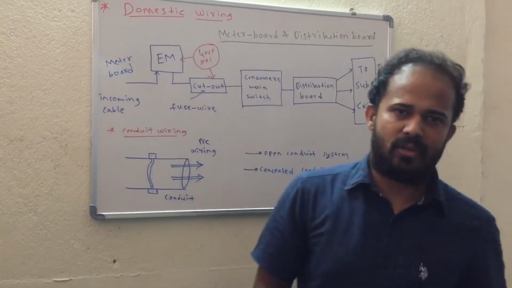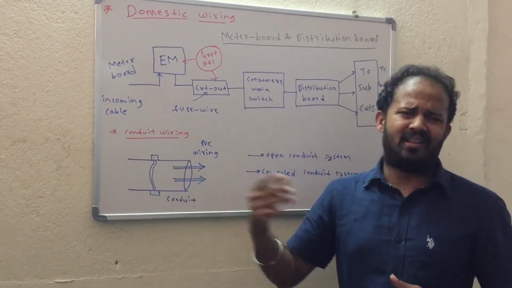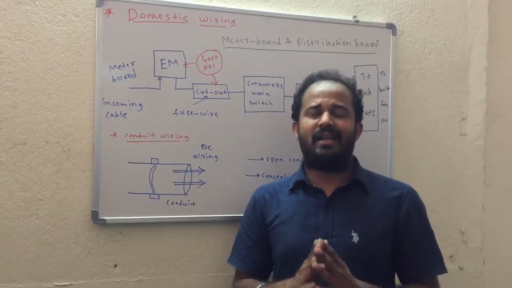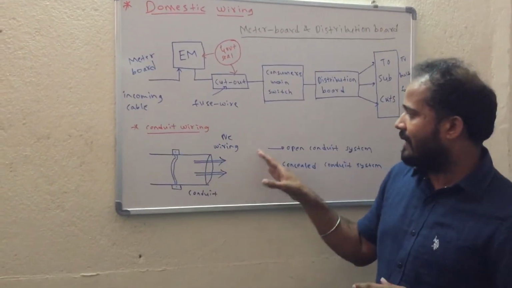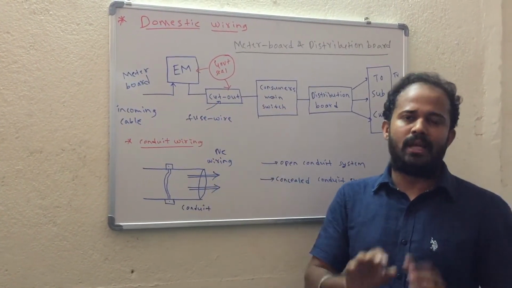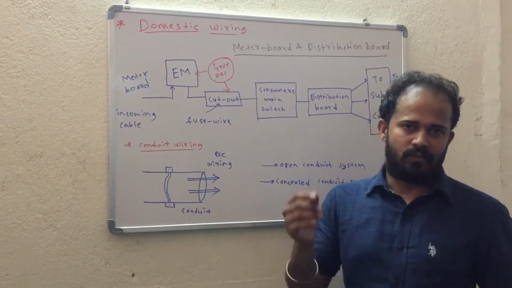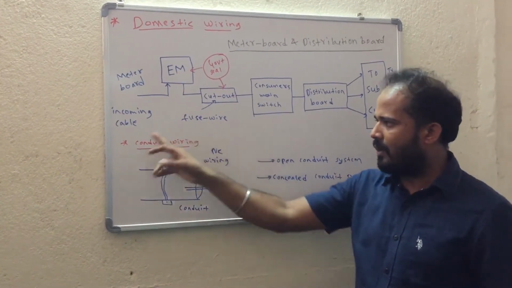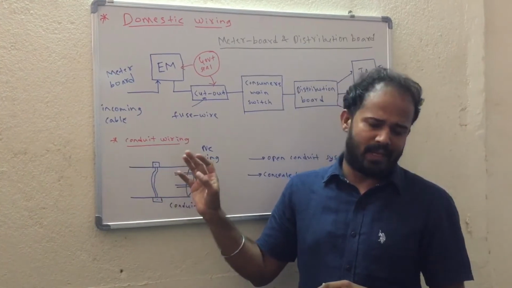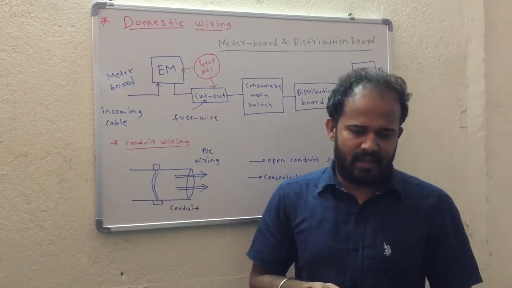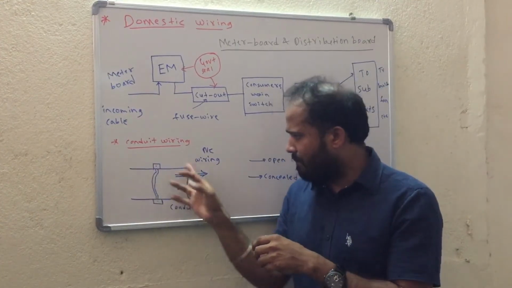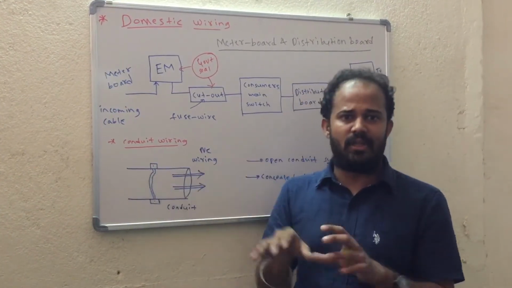What is the advantage of doing this conduit wiring and what are the disadvantages? First we will see the advantages. The first advantage of properly connected conduit wiring is that the risk of fire can be completely avoided. The other advantage is that many bunches of wires can be inserted within the tube.